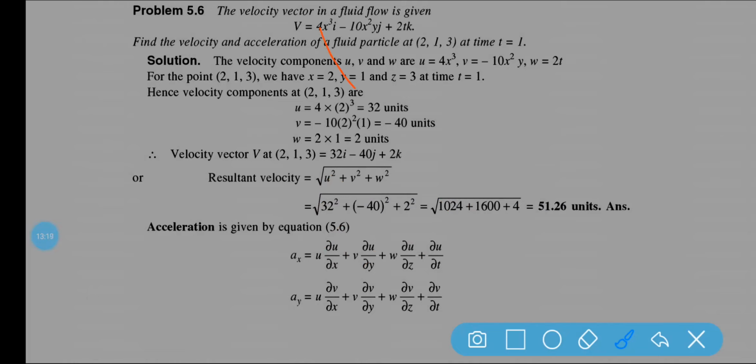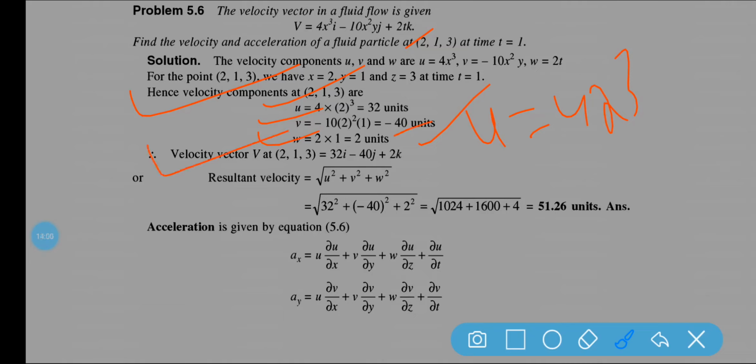So this 4x cube is equal to u, v is equal to minus 10x square y, and w is equal to 2t. Okay, now what you need to find out is the velocity. The velocity components are given, so put the value u is equal to 4x cube, with x equal to 2, so here 32 unit. v is equal to minus 10x square y, so put the value of x and y, it will be minus 40 unit. w is equal to 2 into 1 second, so 2 unit.